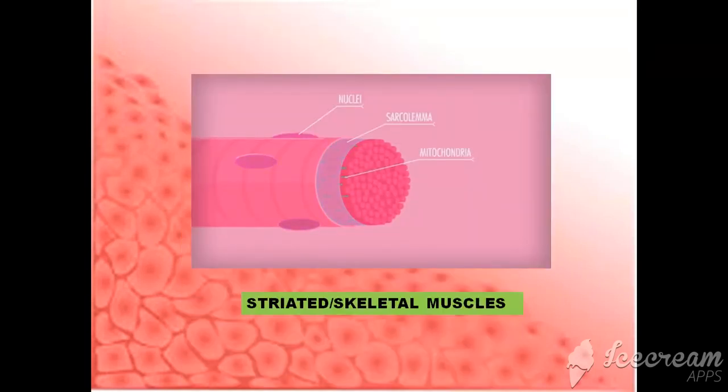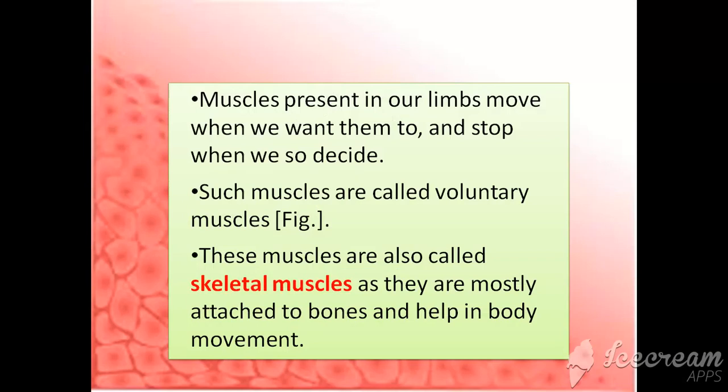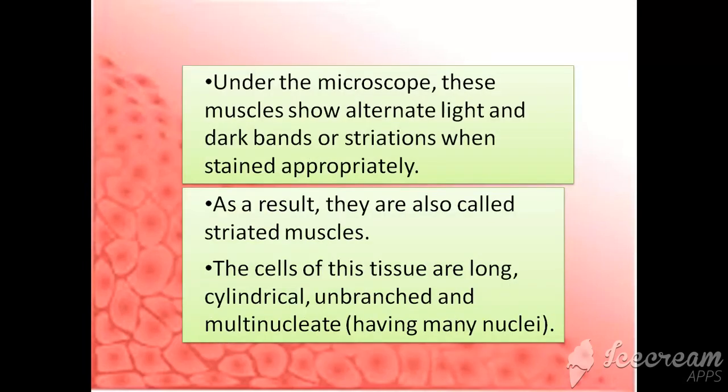Coming to the very first type of muscle, that is skeletal muscle or striated muscle. Now these muscles are cylindrical, nucleated, having mitochondria. These muscles are present in our limbs, move when we want them to move or stop when we want them to stop. These muscles are known as voluntary muscles, and as they are attached to the bone to help in the movement, they are also known as skeletal muscles.